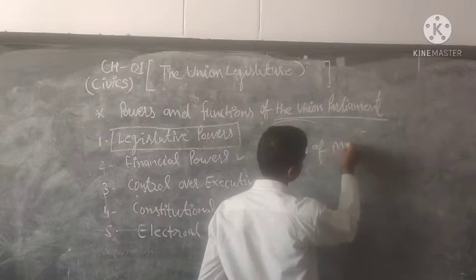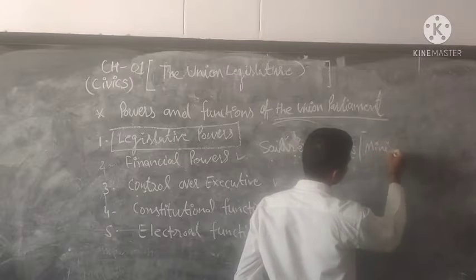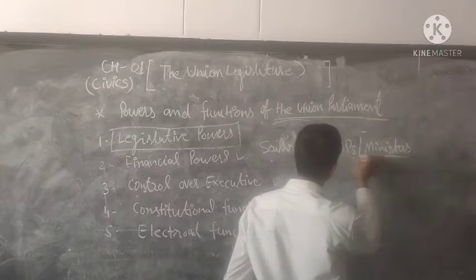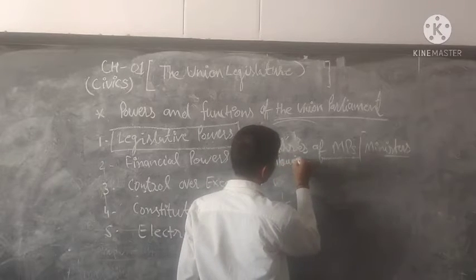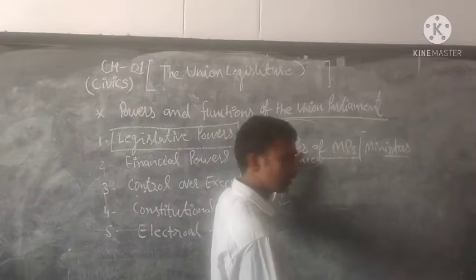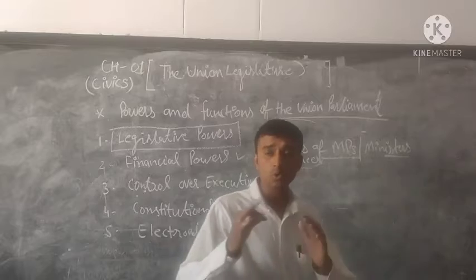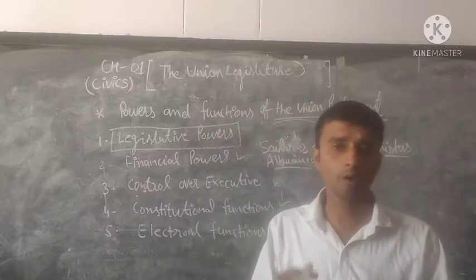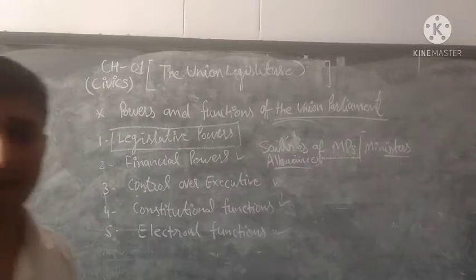You know very well that the salaries and allowances of the MPs and ministers are determined by the parliament from time to time. Next, supplementary grants.